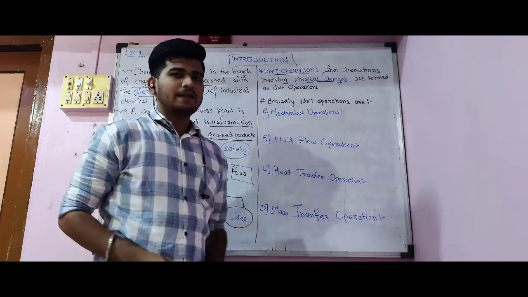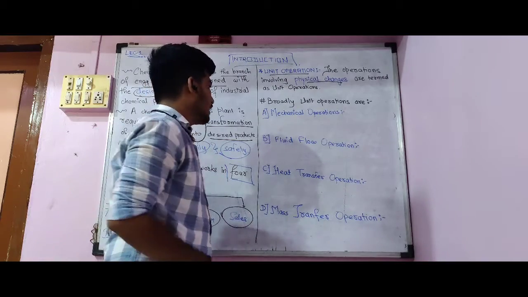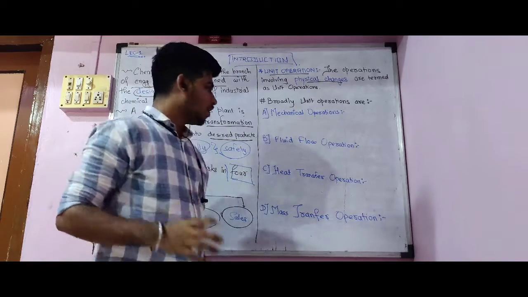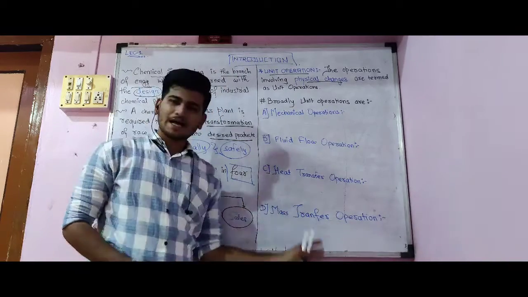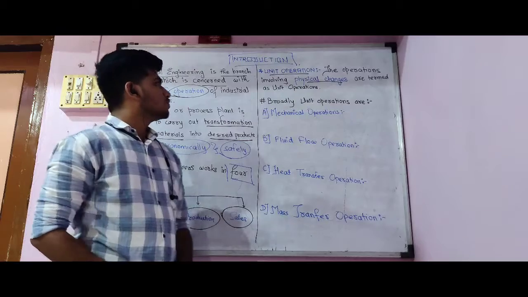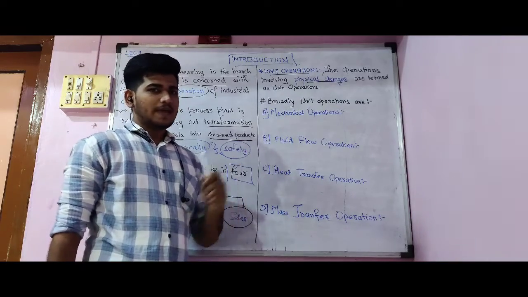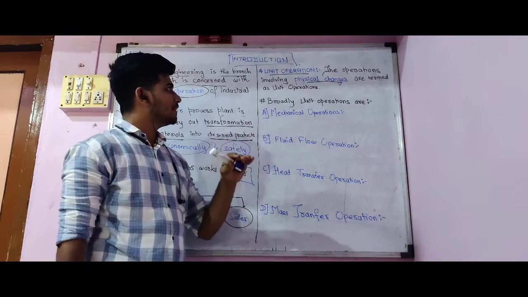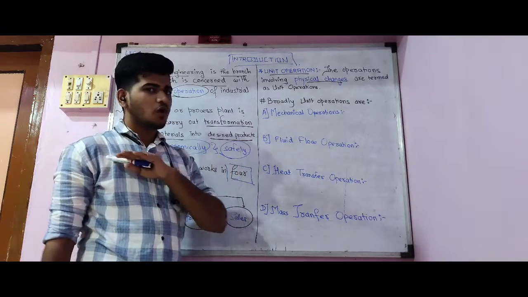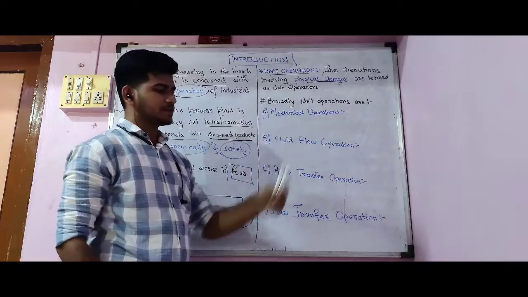So broadly we classified this unit operation in 4, that is mechanical operation, fluid flow operation, heat transfer operation and mass transfer operation. So first of all, we have cleared that unit operation means any physical changes takes place in the operation. Those all operations are involved in the unit operation.